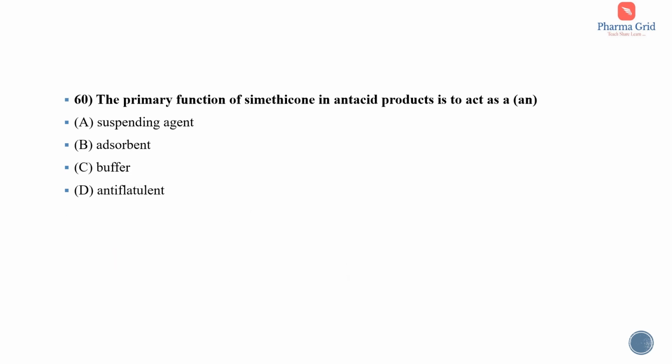Next question. The primary function of simethicone in antacid products is to act as an. The options are suspending agent, adsorbent, buffer, antiflatulent. Here the correct answer is option D, that is antiflatulent.